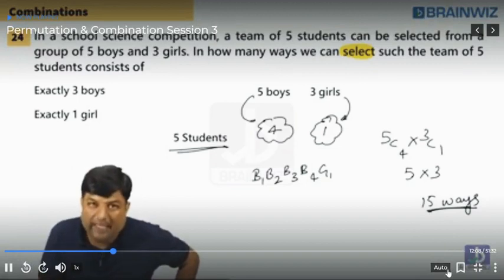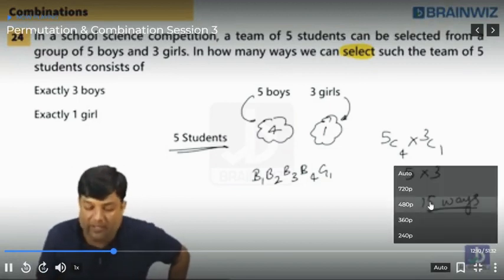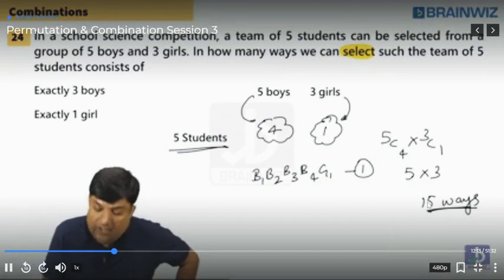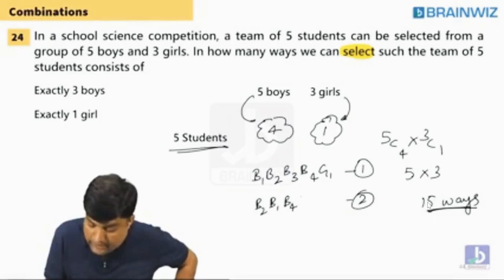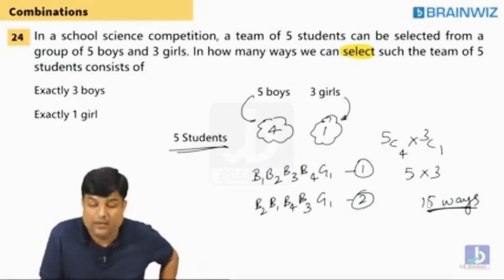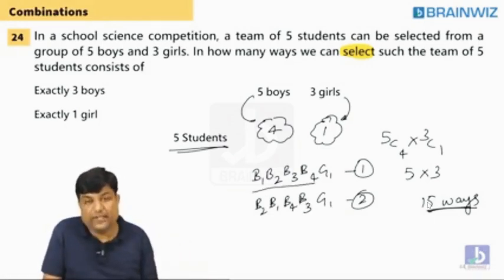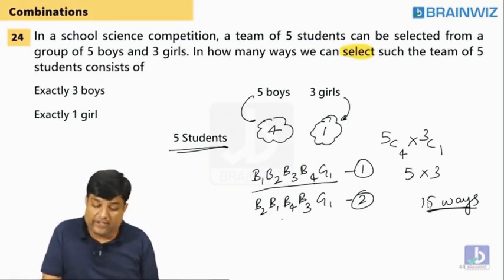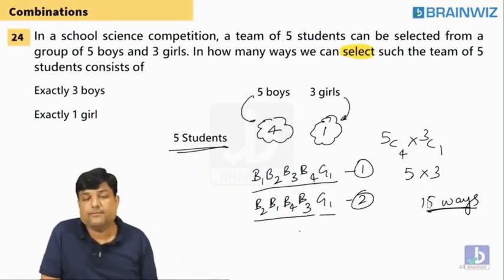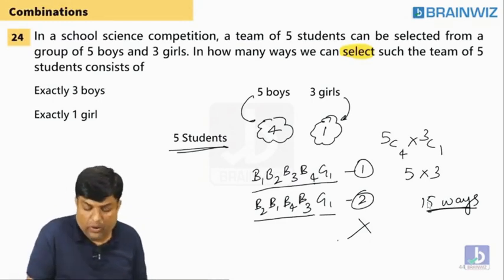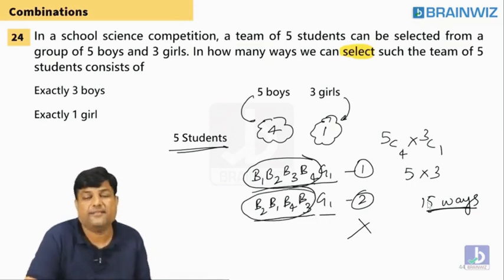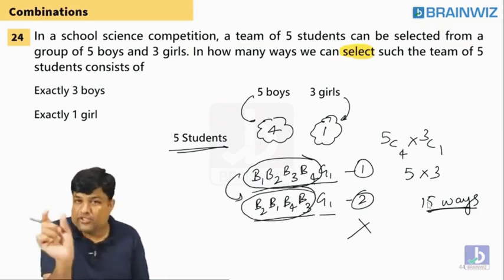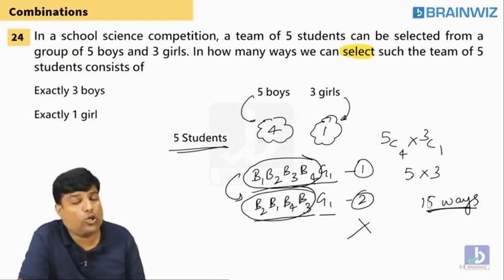Dheeraj, you asked why it is not an arrangement, why it is not a permutation. This is one way of selection. Can you say you can select B2, B1, B4, B3 and G1 as a different one from B1, 2, 3, 4 and G1? No, you can't. Because selecting B1, B2, B3, B4 is the same as selecting B2, B1, B4, B3. Same team, you only changed the order of the people. Do you think in selections order matters, Dheeraj? No, it doesn't matter. Following, everybody?